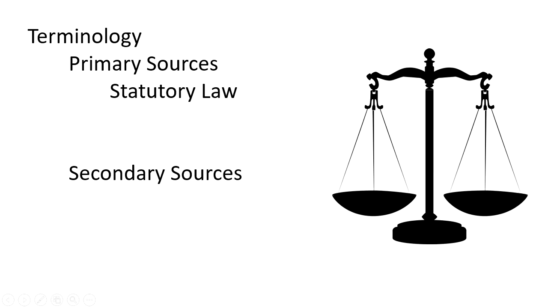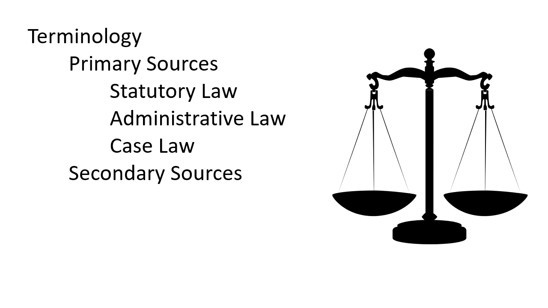we're looking at statutory law, the law that Congress would develop; administrative law, which would be the regulations that the executive branch and the government agencies publish; and case law, which would be the court cases that determine whether a law is constitutional or if something needs to be changed.